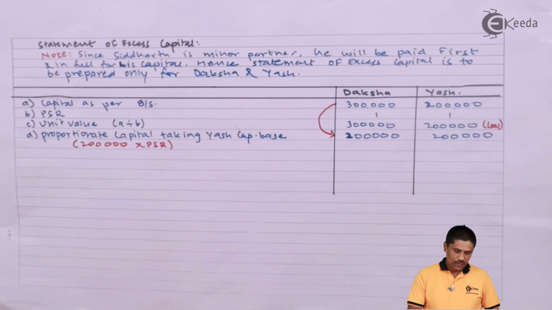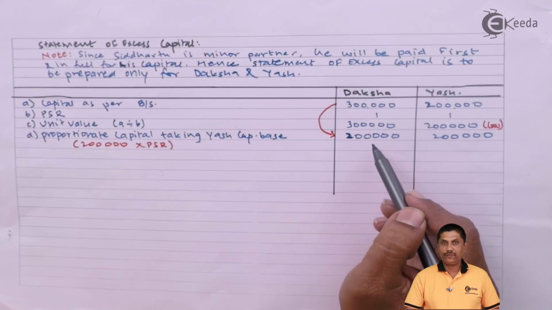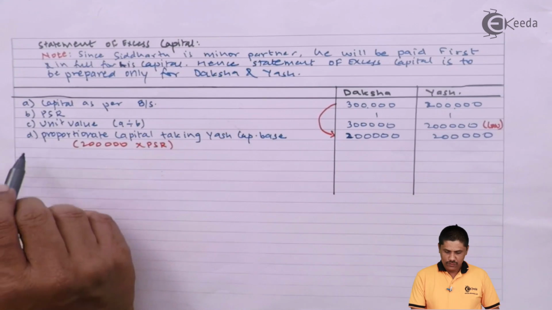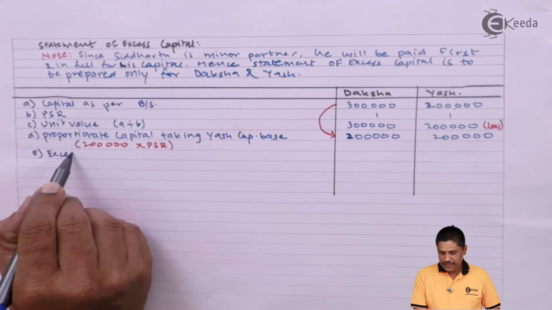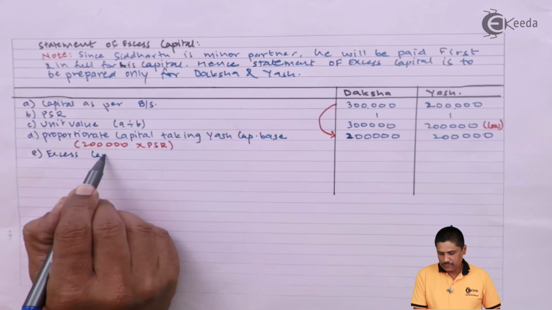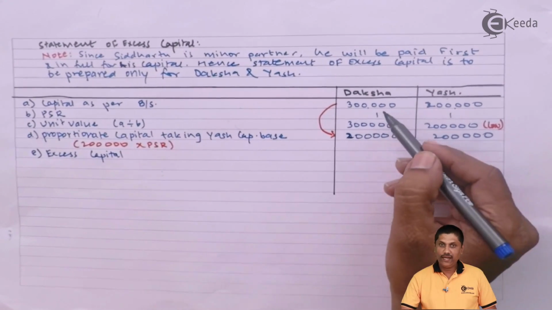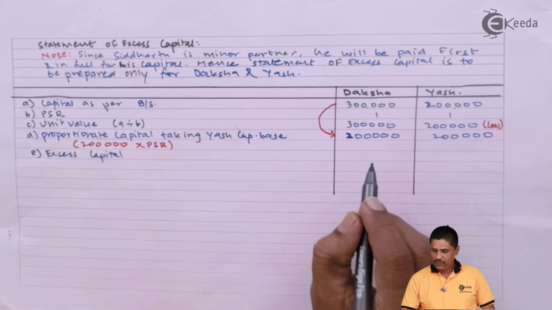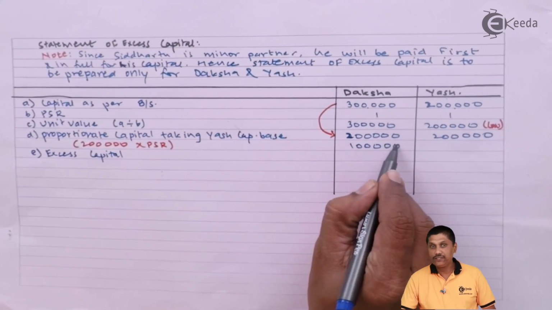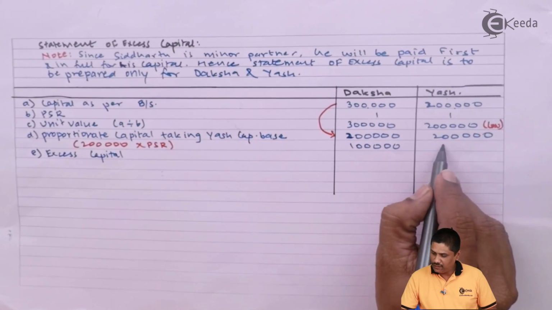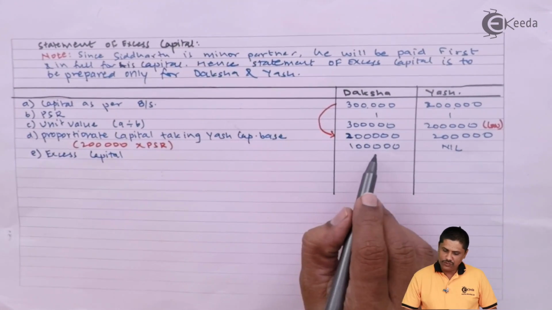Okay? So I will compare the balance sheet capital with proportionate capital. So what would be the excess capital? How will we work it out? 3 lakhs minus 2 lakhs, understood? So it will become 1 lakh. Here it is 2 lakhs minus 2 lakhs, it will be nil. Since there are 2 partners, our calculation ends here.